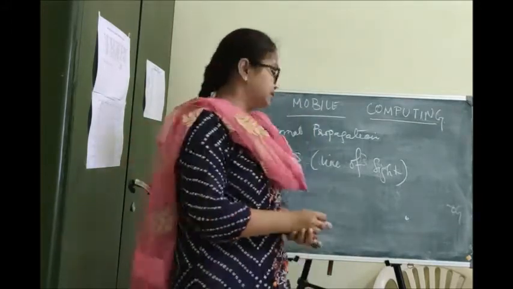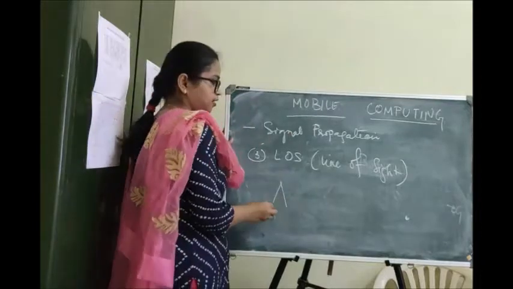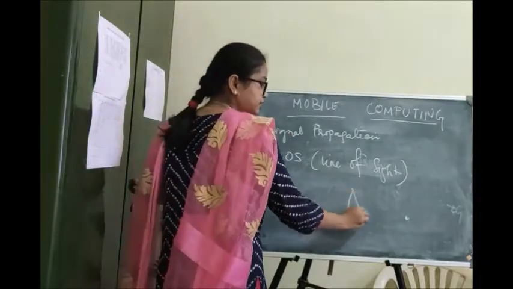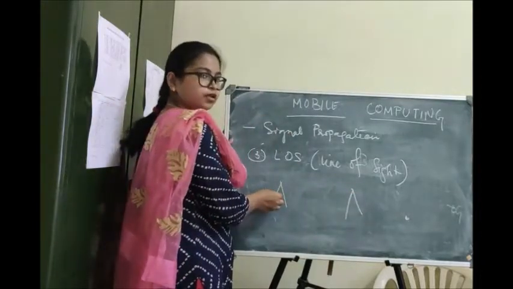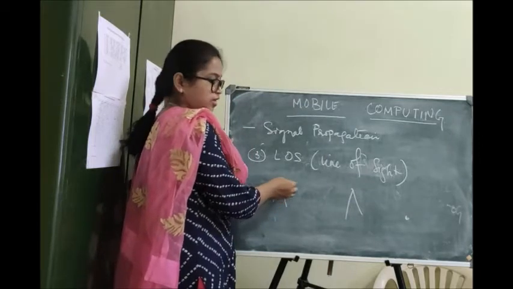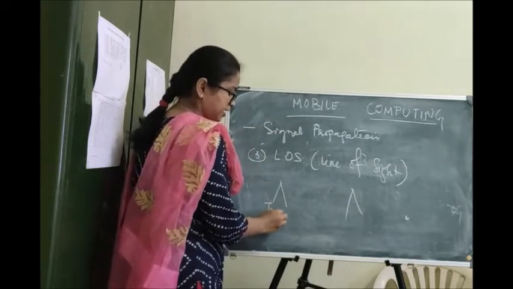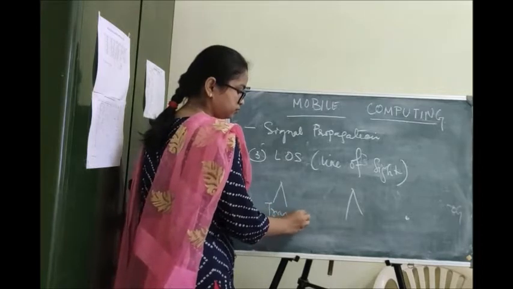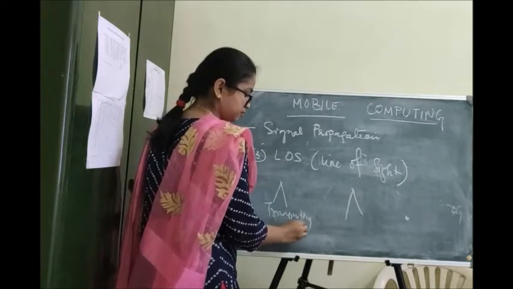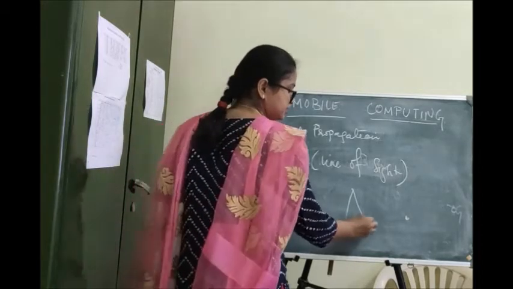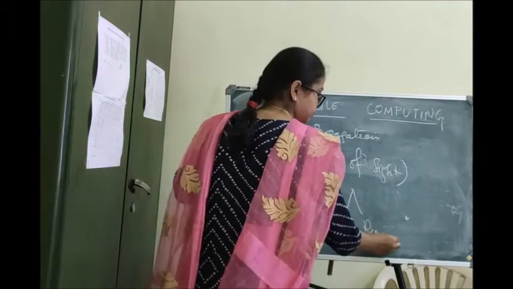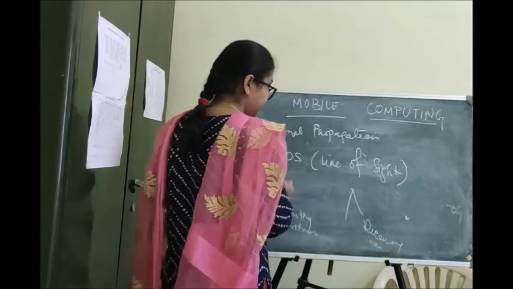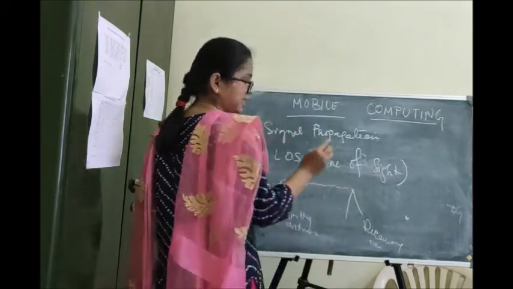This is the transmitting antenna, this is the receiving antenna, so it has to be within sight.